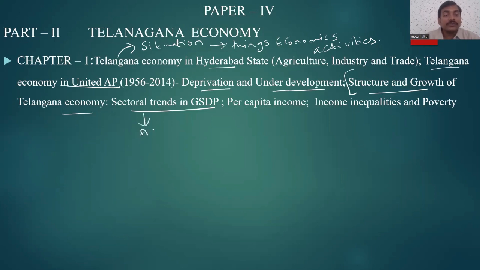What is the situation of agriculture, that is the primary sector? What is the situation of industries, that is the secondary sector? What is the situation of the service sector, which is the tertiary sector? Here we need to focus on the trends in agriculture, like the productivity trends. Why has the GSDP of agriculture been increasing continuously for 4 to 5 years? What are the reasons? We need to focus on that kind of concept in terms of the sectoral trends in the GSDP.